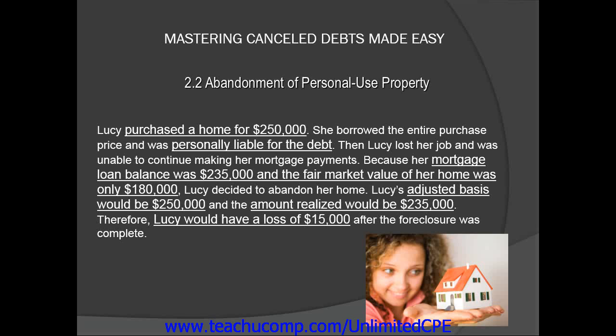Because her mortgage loan balance was $235,000 and the fair market value of the home was only $180,000, Lucy decided to abandon her home. Lucy's adjusted basis in this case would be $250,000 and the amount realized would be $235,000. Therefore, Lucy would have a loss of $15,000 after the foreclosure was complete.